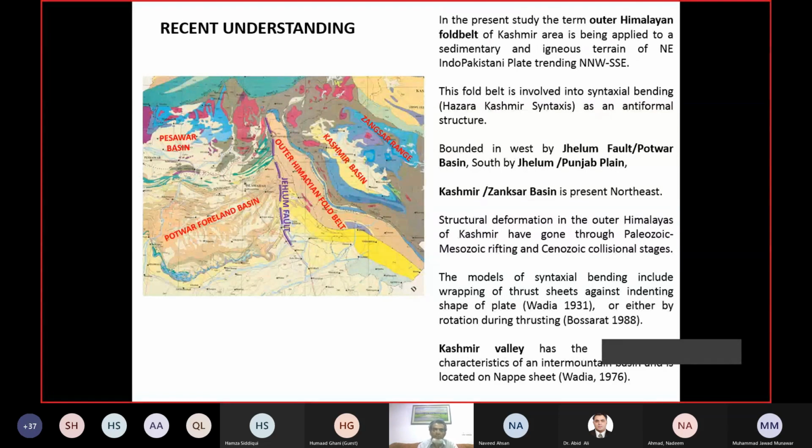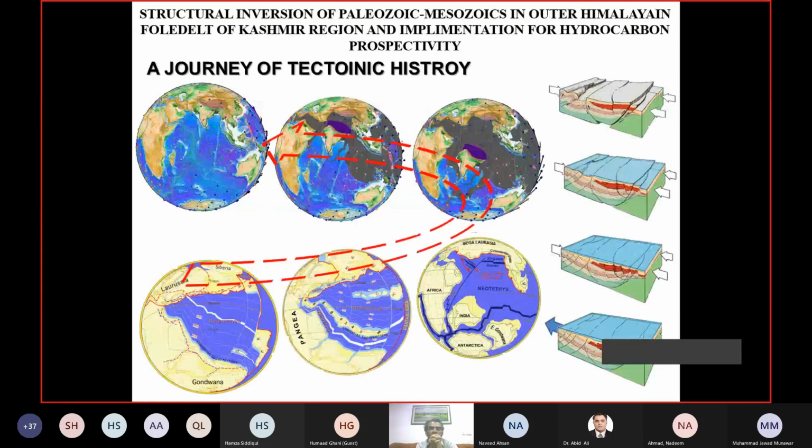This is a wrap of the thrust sheet, they call it. Another thing highlighted here is the Kashmir Valley, which is regarded as an intramountain basin. In the last presentation, Dr. Nadeem was referring to Peshawar as an intramountain basin, and this is Kashmir, which is an intramountain basin.